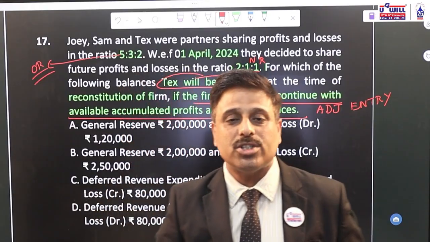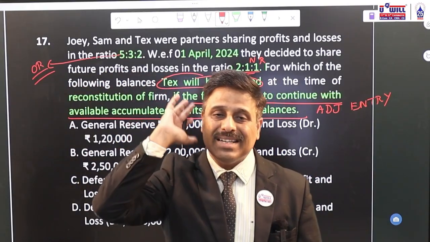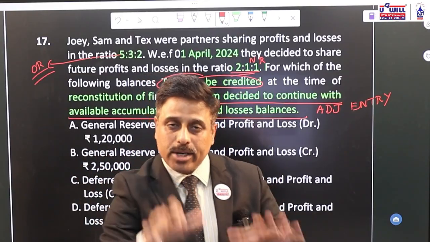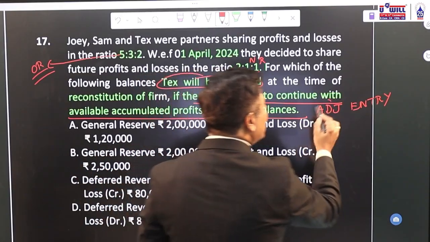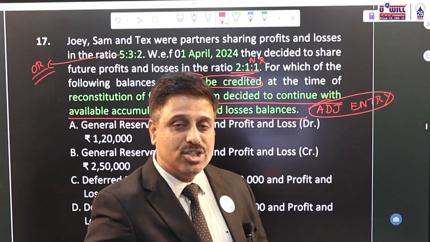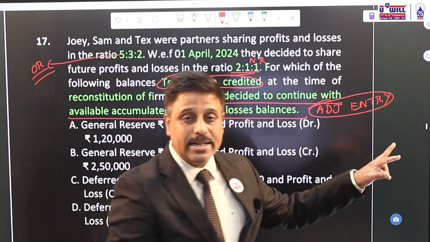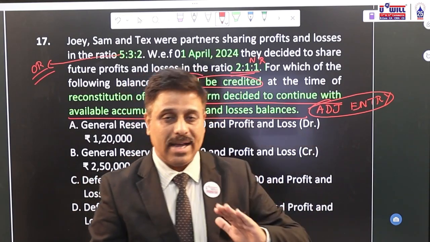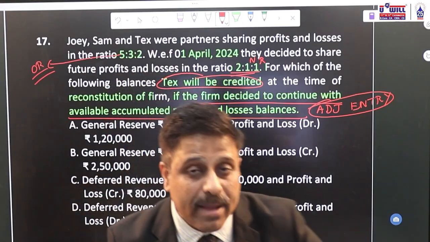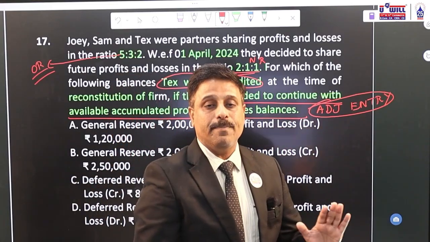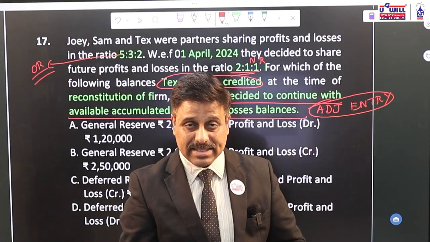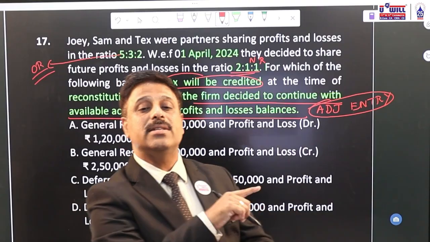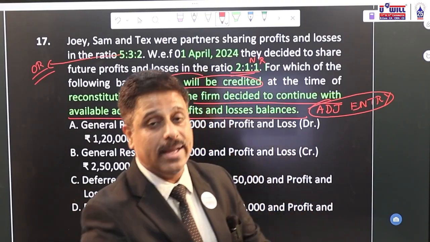So in the chapter of reconstitution, you have studied that if assets, liabilities, accumulated profits, reserves, losses, etc. are going to continue to appear in the balance sheet, we directly affect the capital accounts of the partners, which is called adjustment entry. Now, how do you pass that adjustment entry? If the overall balance is favorable, I repeat, if the overall balance is favorable, then the entry is just like goodwill, gaining partners capital to sacrificing partners capital. If overall balance is unfavorable, then the entry is reverse, sacrificing partners capital to gaining.